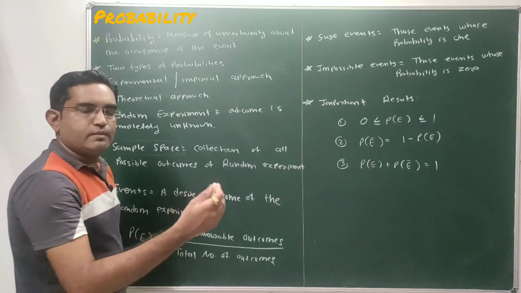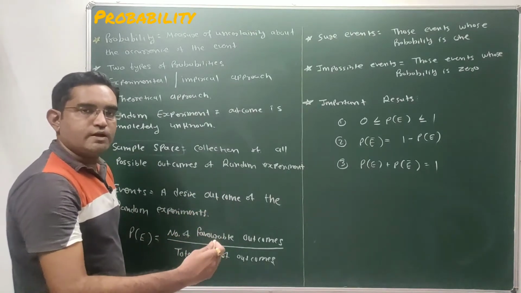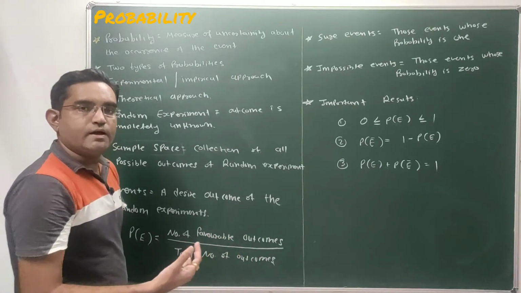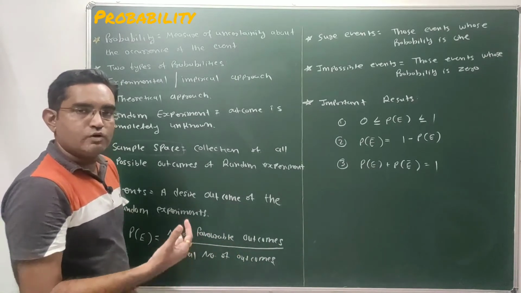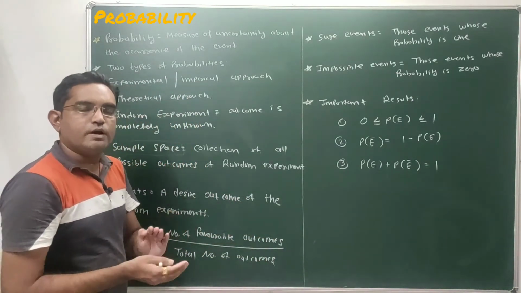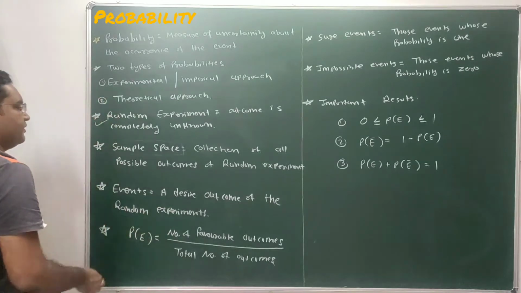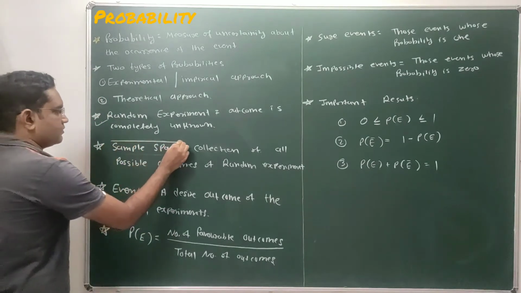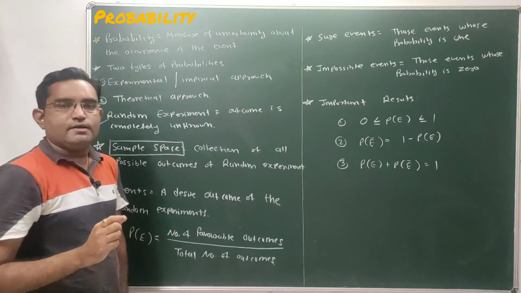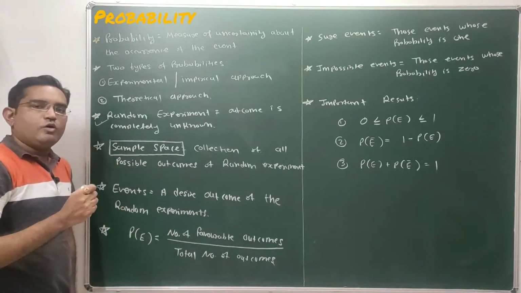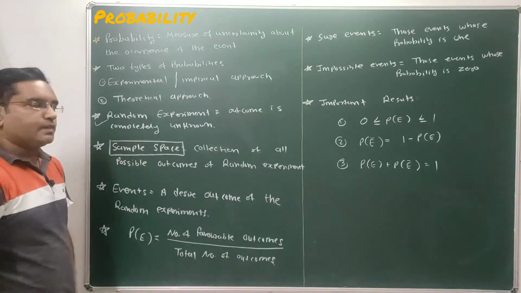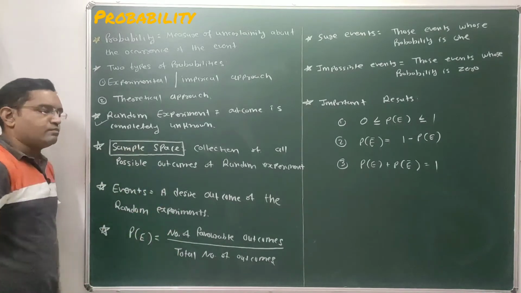Done. जितनी भी बार आप एक्सपेरिमेंट परफॉर्म करेंगे उतनी टाइम वो अलग अलग आउटपुट देगा. सो टोटल कितने पॉसिबल आउटकम्स वो हमें निकाल के देगा. सो ऑल पॉसिबल आउटकम्स ऑफ रैंडम एक्सपेरिमेंट, that collection of all possible outcomes of random experiment is known as sample space. What is sample space? It is the collection of all possible outcomes of a random experiment. Clear? So that is known as sample space.